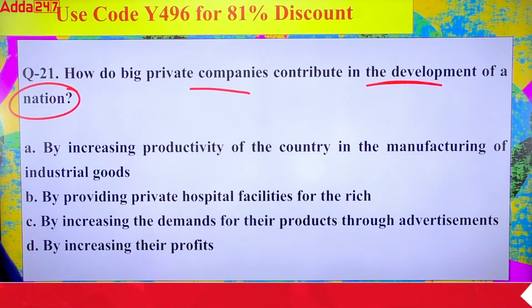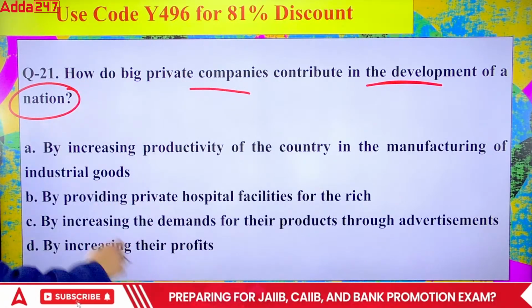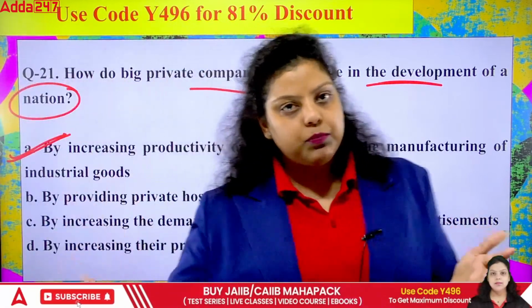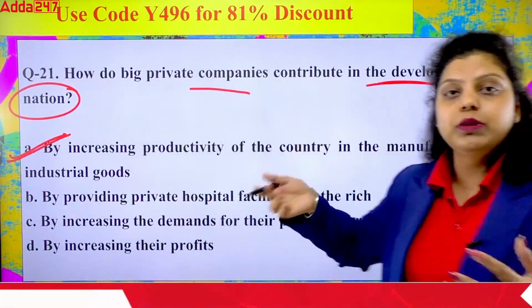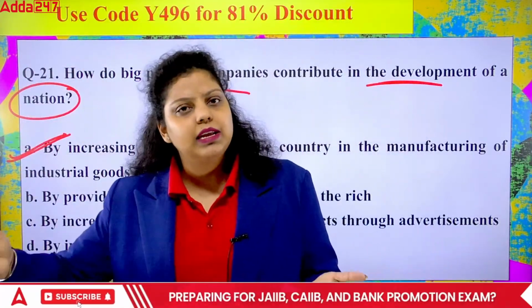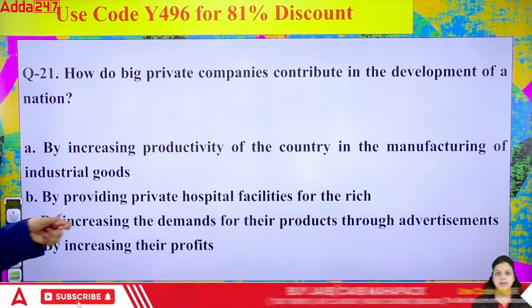21 is A. Okay, by increasing productivity of the country, very good. Manufacturing of industrial goods. If you are increasing the productivity of the country in the manufacturing of industrial goods, it means final goods, finished goods, that can be directly used by the people. Right? That's the finished goods we are making in the industrial goods. Very good. The right answer will be A.